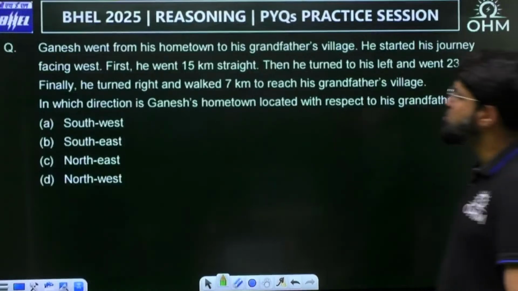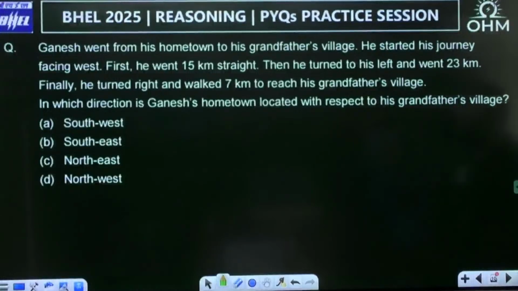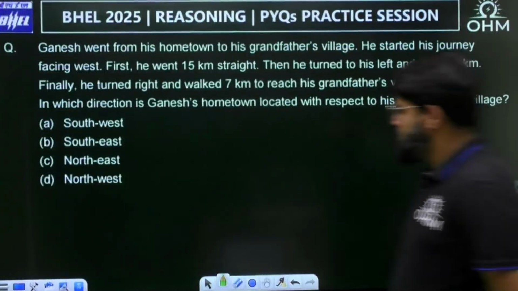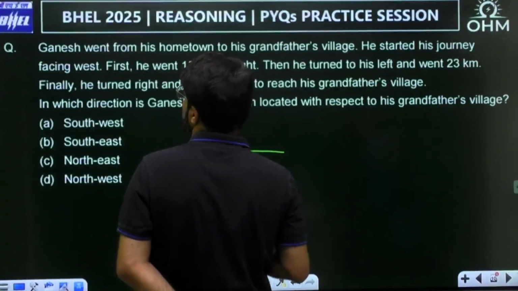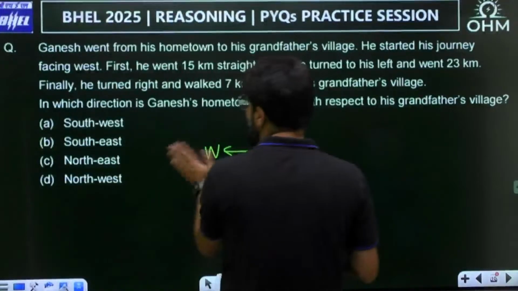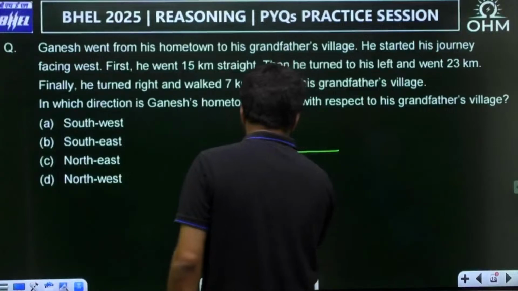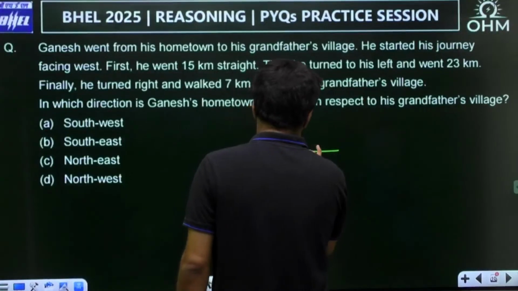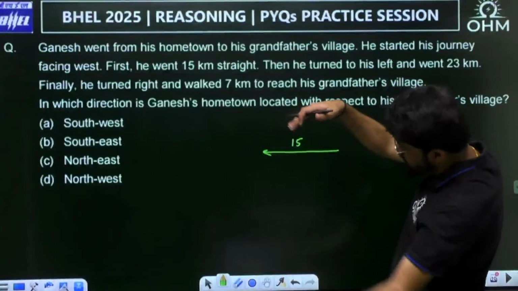Ganesh went from his hometown to his grandfather's village. He started his journey facing west. First he went 15 kilometers straight, so this is where he is facing. That means first he is moving 15 kilometers in the west direction. Then he turned to the left. Now this is where he is facing. So left, this will be the left side.